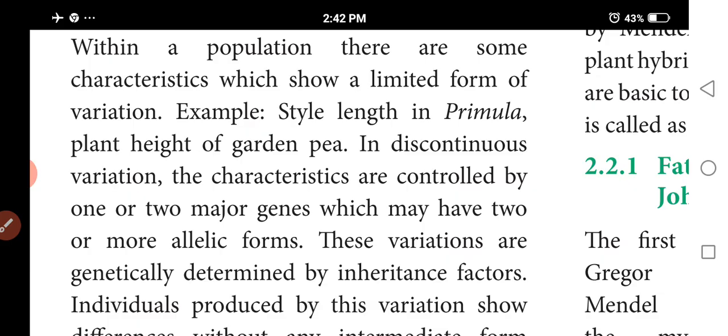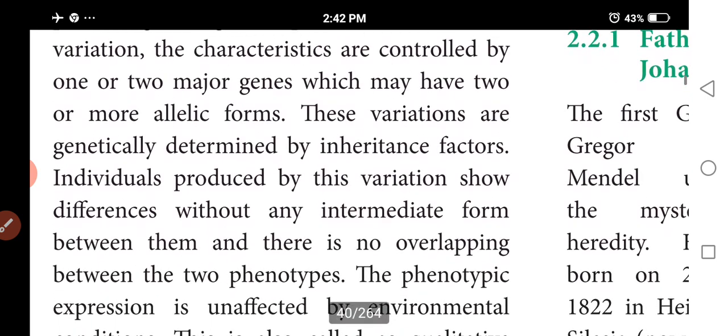Straight length, plant height. Any one character is controlled by one or two major genes. So these variations are genetically determined.